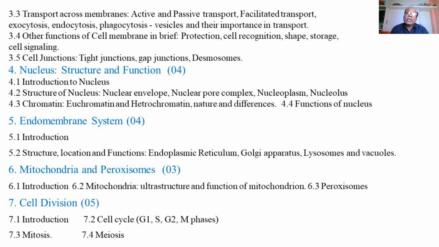So from the particular cell, these proteins are synthesized and then supplied to the outside through the plasma membrane.